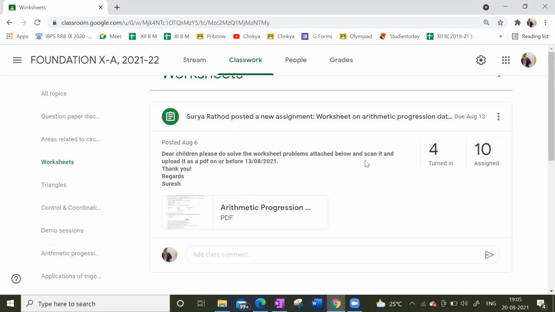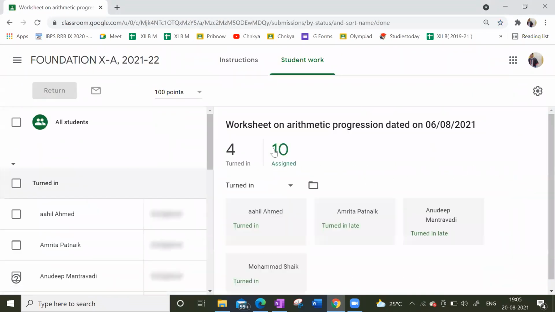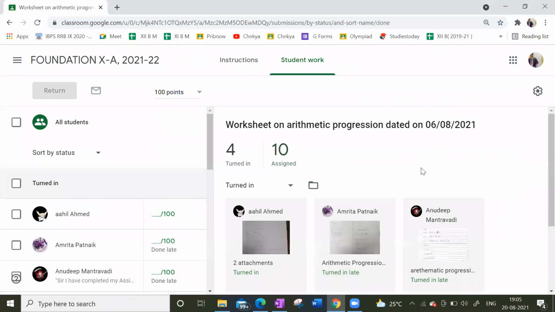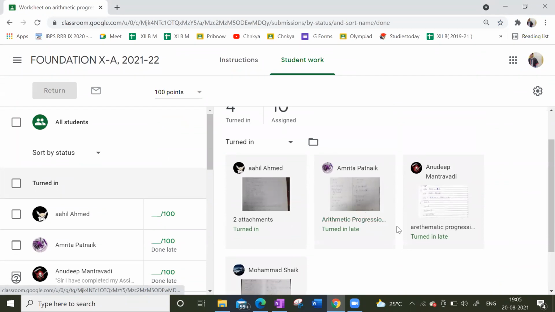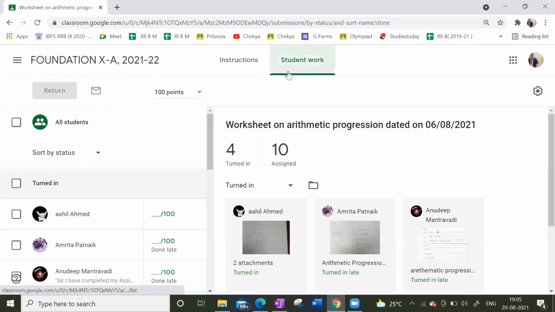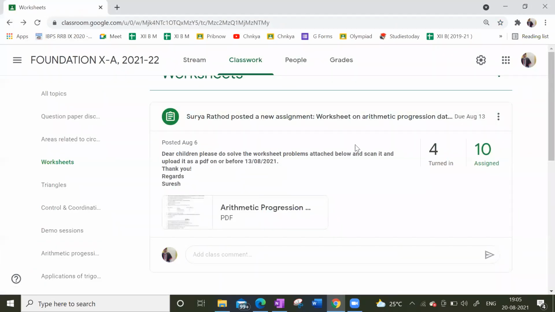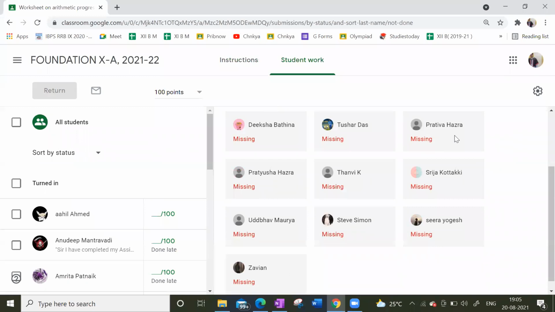I see only 4 members have submitted: Ahmed, Amrita, Anudip, and Mohammad Shaikh. Ahil also submitted. Who is Adarsh Paul? There are many people who didn't submit. Diksha didn't submit. Tushar didn't submit. Prativa didn't submit. Pratyusha didn't submit. Tanvi didn't submit. Srija, okay, she is not there.